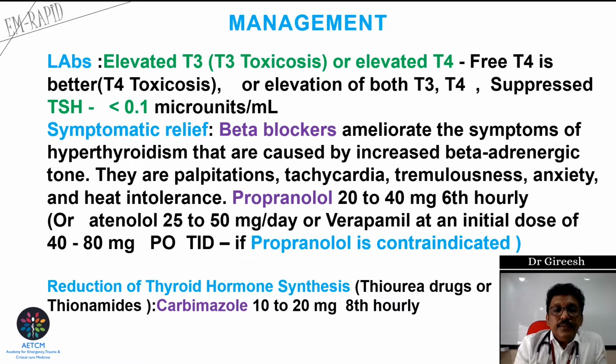Now, for reduction of thyroid hormone synthesis, thionamide drugs like carbimazole 10 to 20 milligram 8th hourly can be started. It's a long-term process, a minimum of 2 years the patient has to take this type of drug and slowly reduce the dose and ultimately stop the drug.